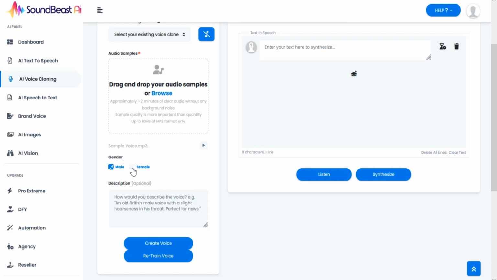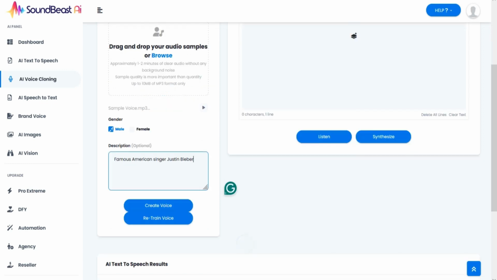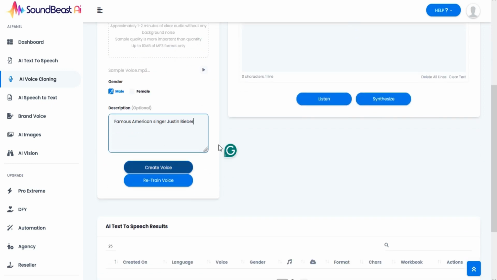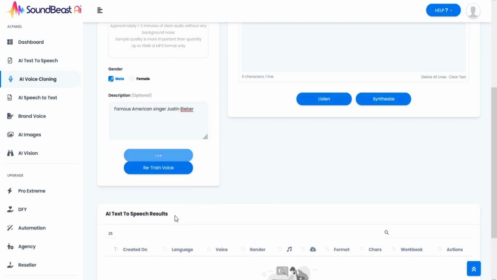Select the gender of the voice. You can also add the description of your voice if you want. Click on Create Voice and your sample file will be uploaded to our server.